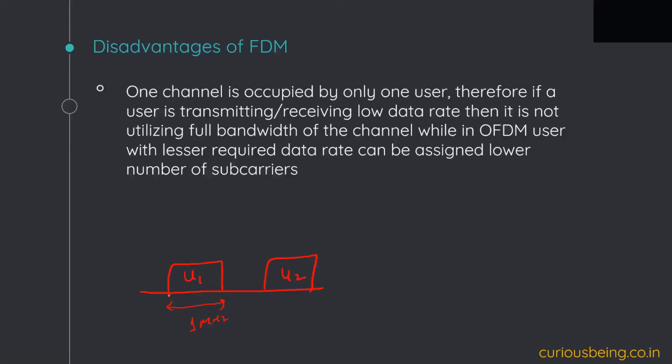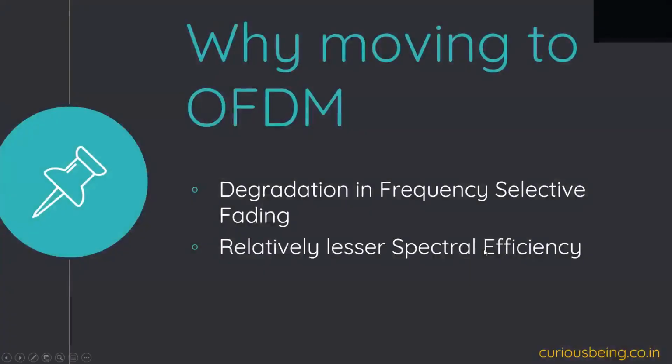The flexibility is lesser, so it is not utilizing the allocated resources to a full extent. But in OFDM, we have the concept of subcarriers. Based on the required data rate, we can allocate a varying number of subcarriers to a user. So that flexibility is there in OFDM. So to answer the question of why we move away from FDM, there were two main disadvantages: a degradation due to frequency selective fading, and relatively lesser spectral efficiency.